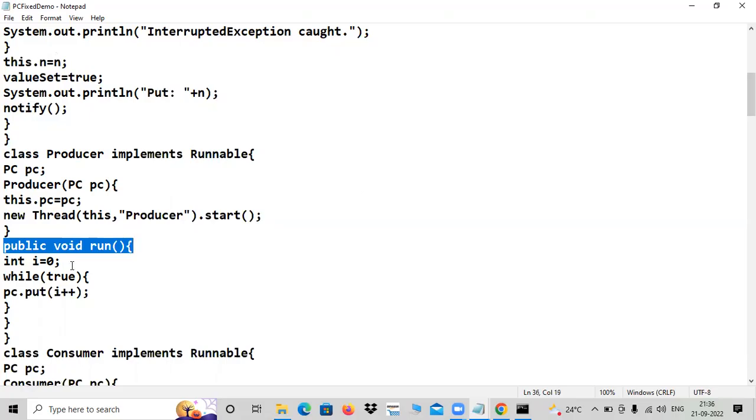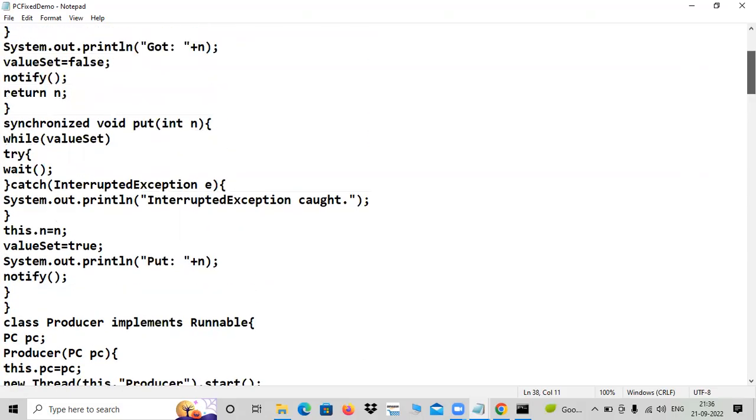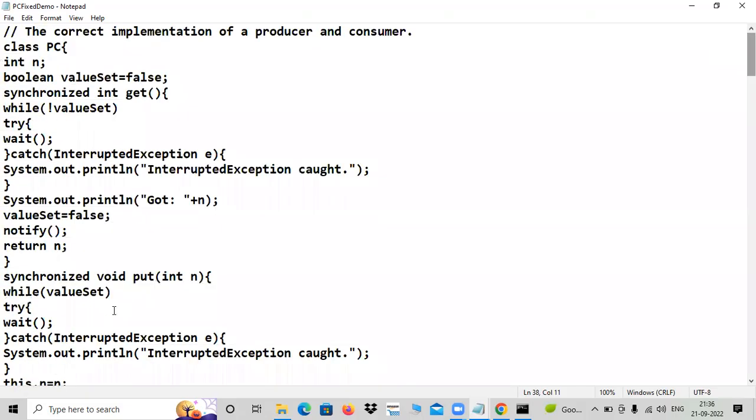So control transfers to the run method. I is 0, same story. While true, it forcibly enters the loop, with only one statement inside, so even braces are not required here. The put method is called, and I is 0 is pushed. Where is put? Here is put inside the PC class, locked. Okay, fine, no problem here. See, in the last program you are missing something.